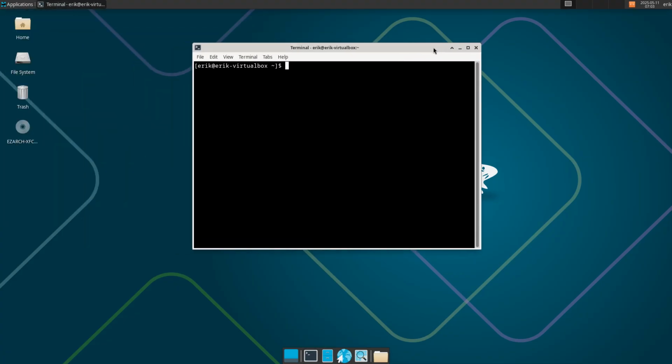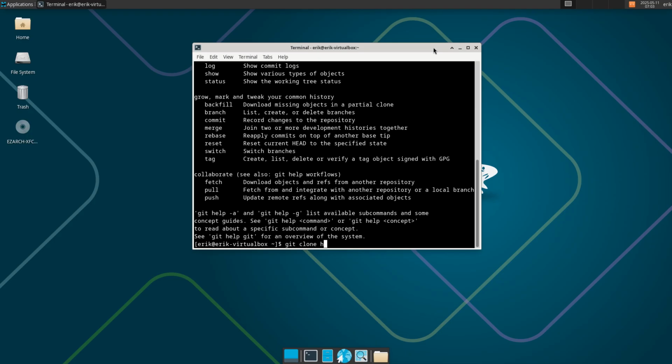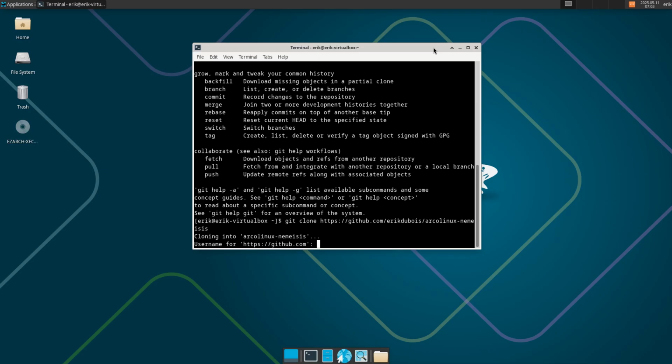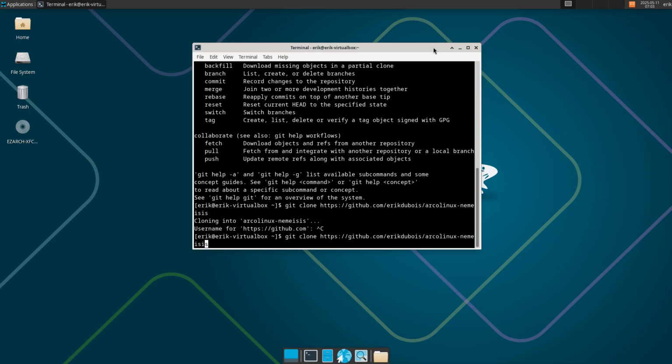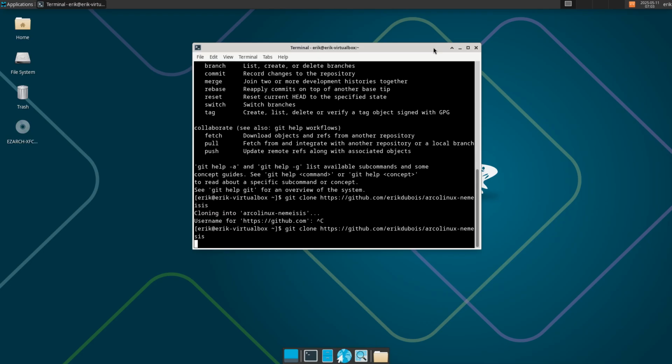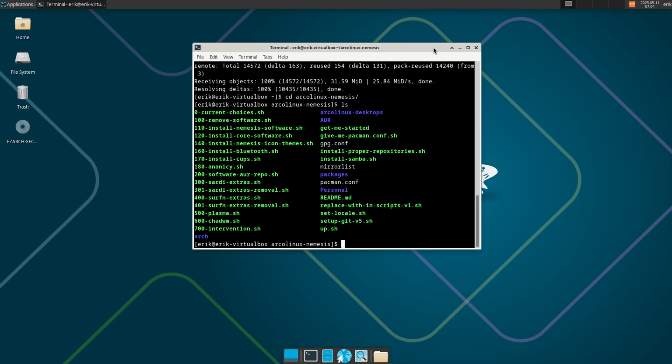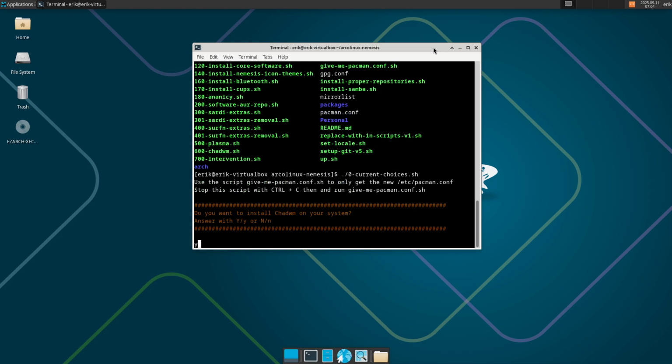Do we have Git? Because of course after installation this is not nice. You want your wallpapers, your theme, your icons. That's what you see. But then you want more, right? Let's see if Git is there. Check git clone https github.com/Dubois/ArcoLinux Nemesis. Use the work. Copy paste. Let's make the typo. Nemesis like that. CD ArcoLinux Nemesis ls. There you go. Run the damn thing. Done.